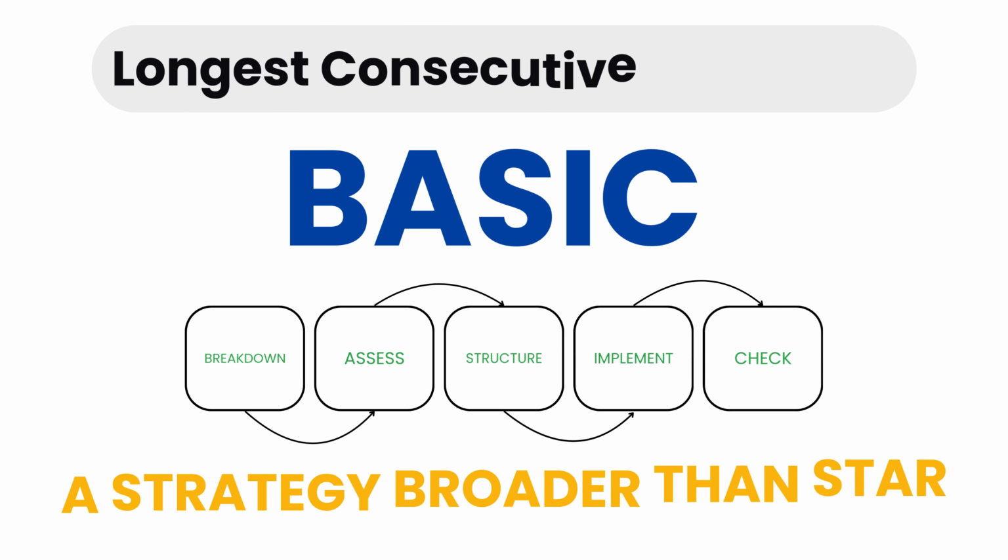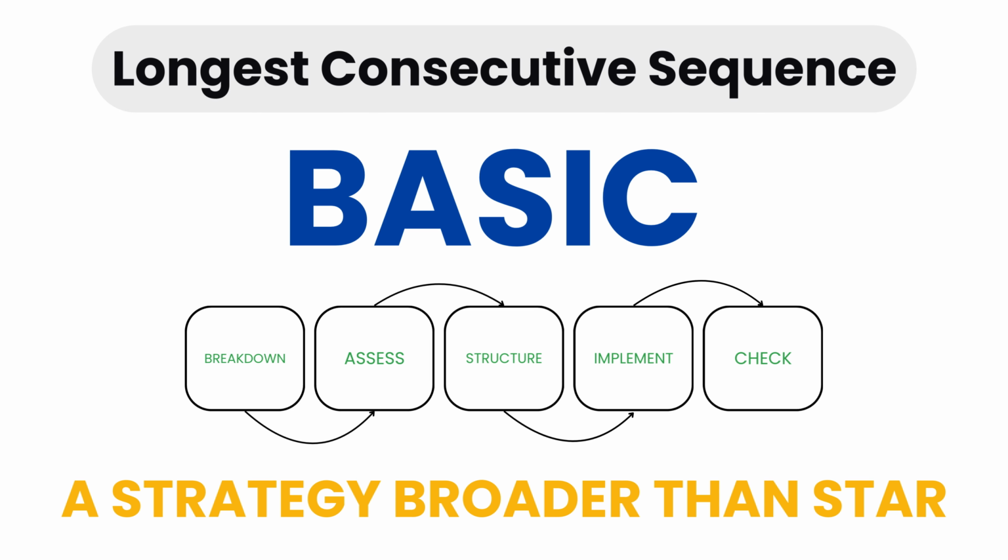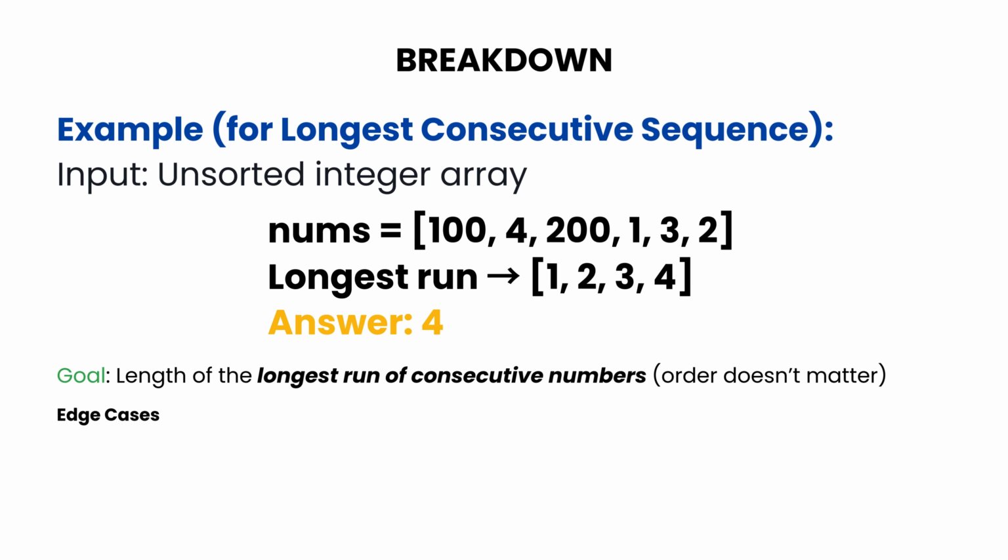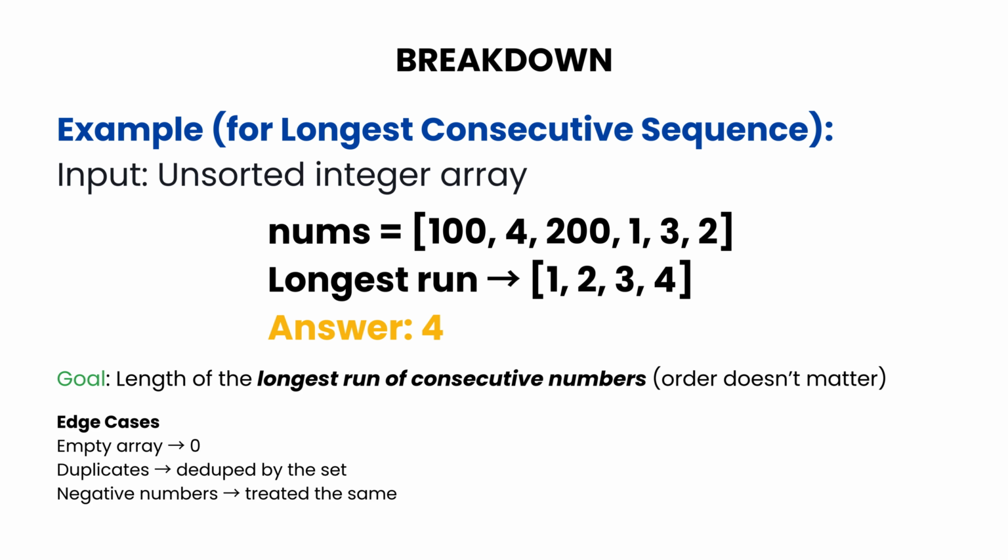Let's apply the basic approach. A strategy broader than STAR because it's designed for breaking down technical challenges and system designs, not just behavioral questions. We're given an unsorted array of integers and asked, what's the length of the longest run of numbers that appear consecutively, regardless of order? For example, 100, 4, 200, 1, 3, 2 yields 1, 2, 3, 4, length 4. Edge cases? Handle empty arrays, negatives, duplicates, anything the interviewer throws at you.